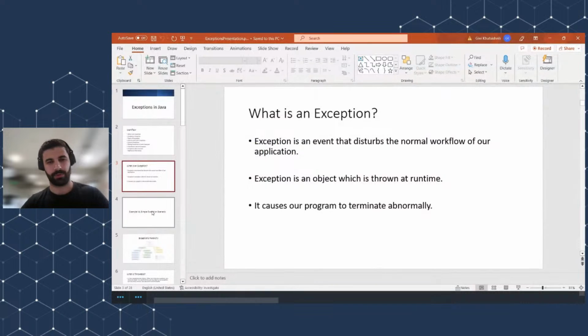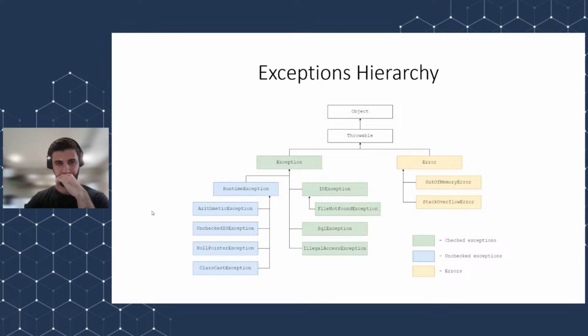So let's go to the next topic, which is the exceptions hierarchy. Basically, in Java we have predefined exceptions, right? As you noticed, I have used arithmetic exception, and we have not created a class for it. We just used it because these are predefined. The hierarchy looks something like this. We have exceptions, which are divided into checked exceptions, unchecked exceptions, and errors. And at the top we have throwable and object.